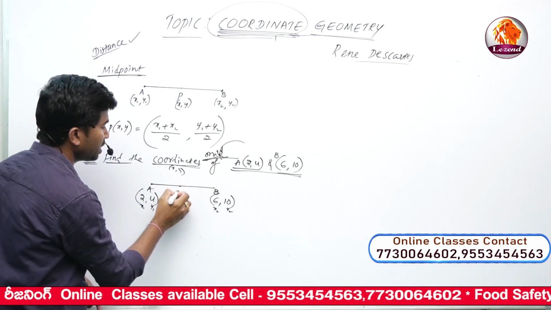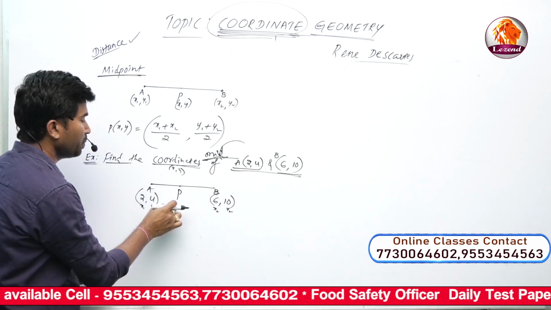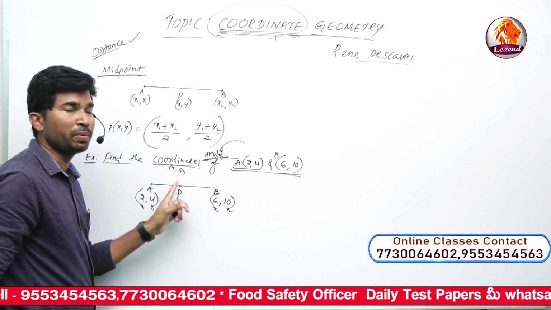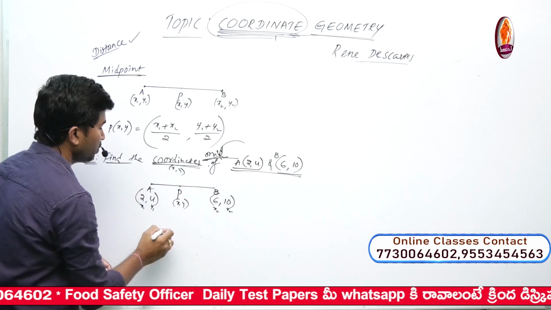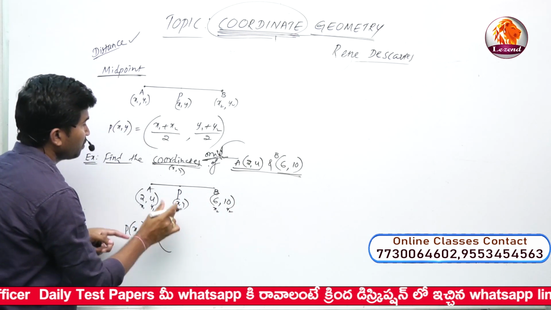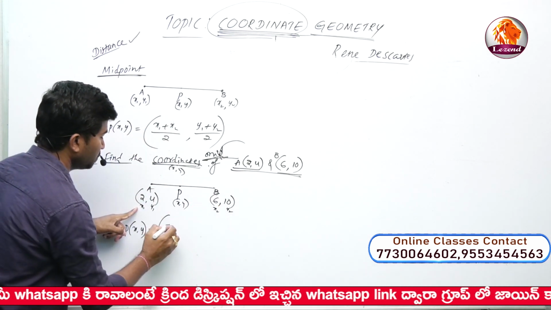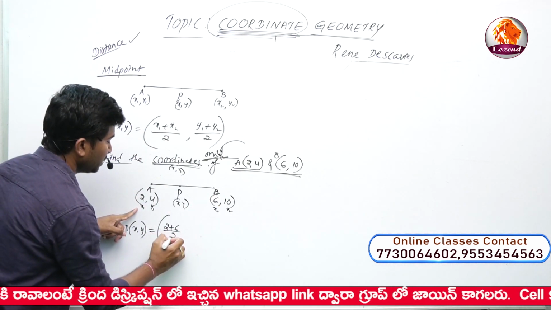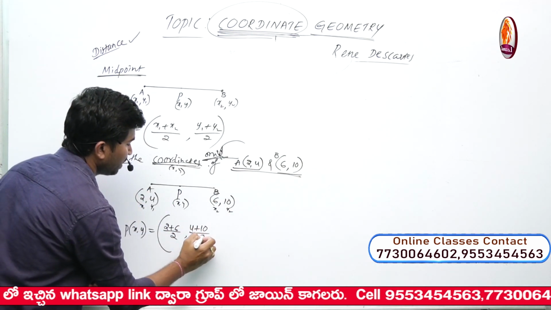For example, P is the midpoint of the given line segment formed by the 2 points. What are the coordinates of P? P has x, y only. So P(x, y) is equal to the formula: x1 plus x2 by 2, that is 2 plus 6 by 2, and y1 plus y2 by 2, that is 4 plus 10 by 2.